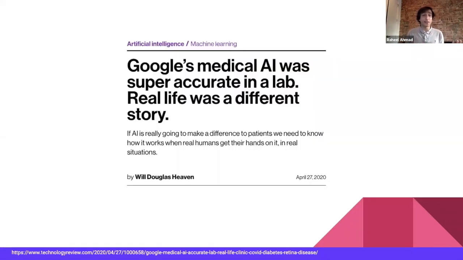Recently, Google made headlines when its AI failed to perform in the real world. It was responsible for screening diabetes patients for diabetic retinopathy, which can cause blindness if not caught early. In the lab, it was great, but in real life, the response was not so positive, and nurses were not really happy with the results, especially because they had no idea how a specific decision was made. So it created a lot of confusion.